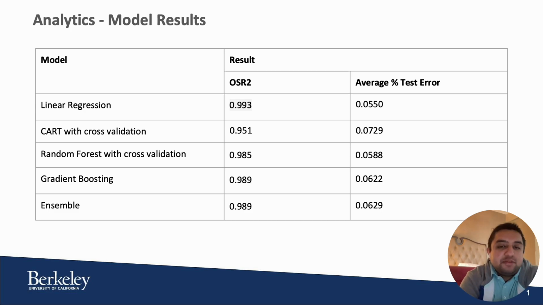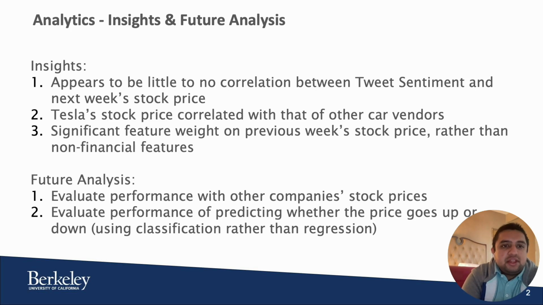For context, average percent test error means the average of the percent error between each predicted stock price and each actual stock price, aggregated across each of the weeks. However, when we put these in context, we get a bit more reasoning into how these results came about. First is that some of the features like tweet sentiment clearly did not have a strong correlation with the actual stock price, while the stock prices of the car vendors did have some correlation with that of Tesla. But I think the biggest aspect here is that out of all the features, the one that had the most weight was the previous week's stock price rather than some of the non-financial features.